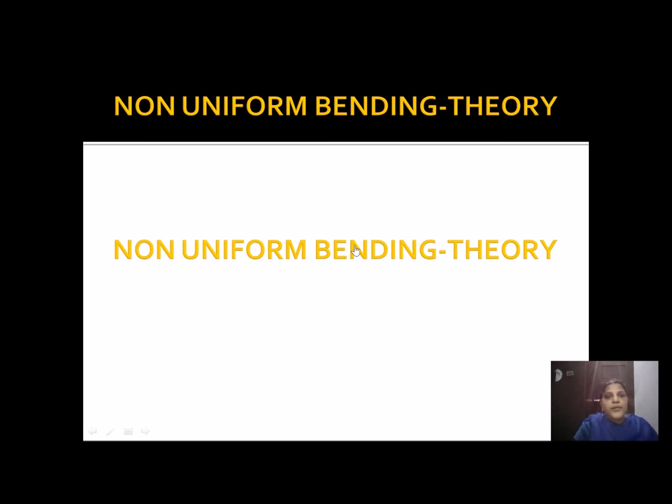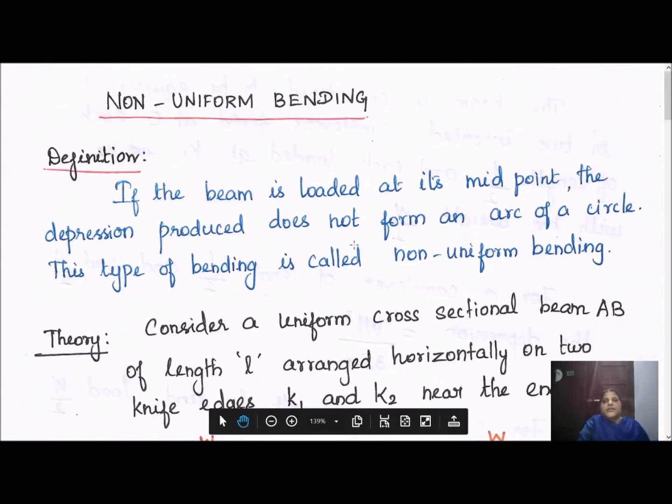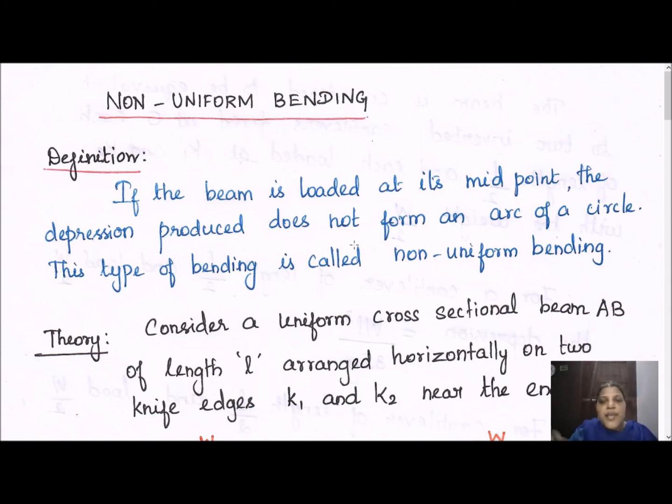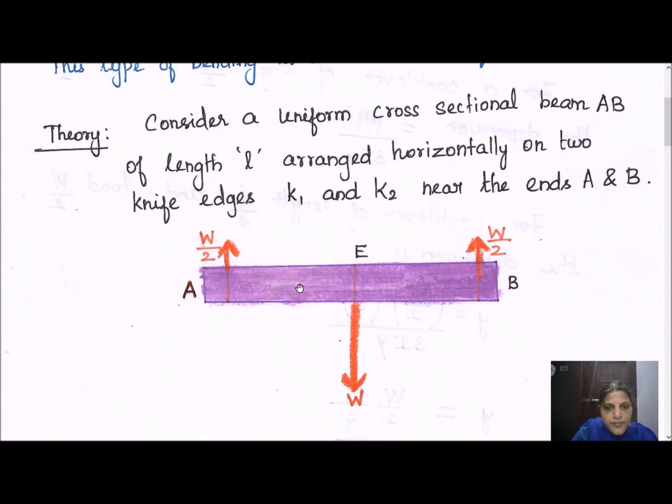The next thing we are going to see is non-uniform bending. This can be calculated easily from the cantilever theory. Using the cantilever theory, we are going to calculate the Young's modulus value for a beam by the non-uniform bending method. So we'll initially see what non-uniform bending is. If the beam is loaded at its midpoint, the depression produced does not form the arc of a circle. So you see here, we are going to take a scale and apply a force at the center. So it is bent along this line. At the center there is a depression.